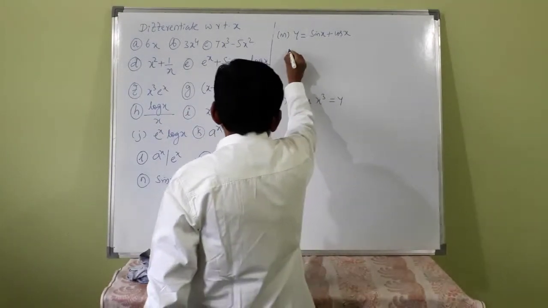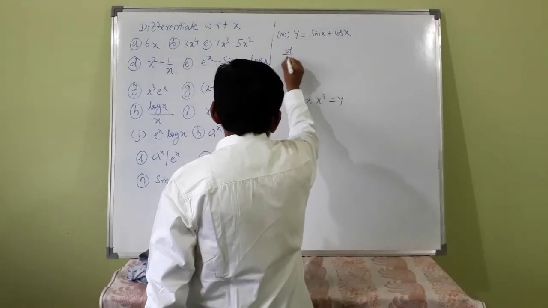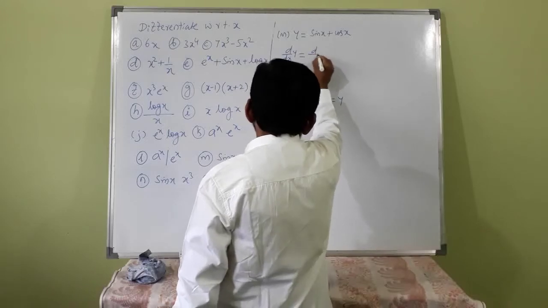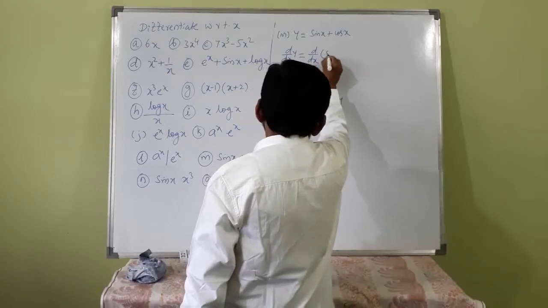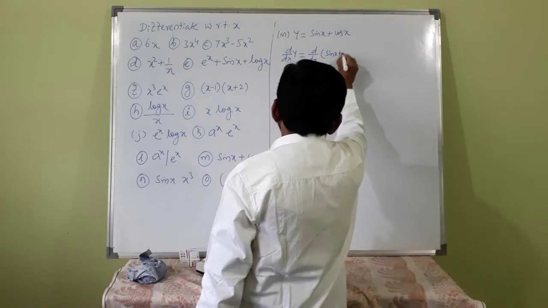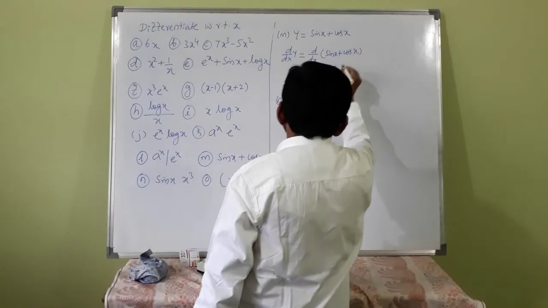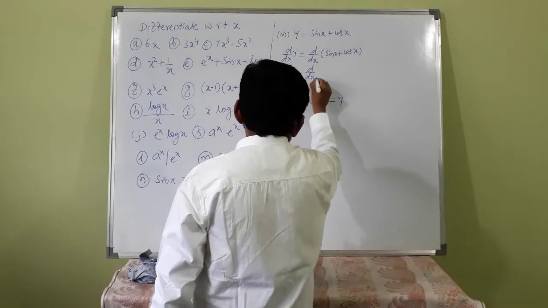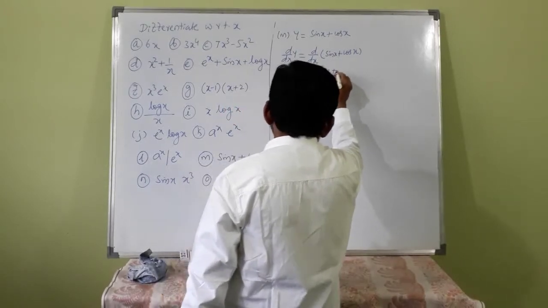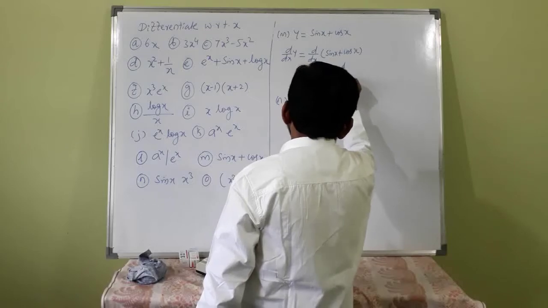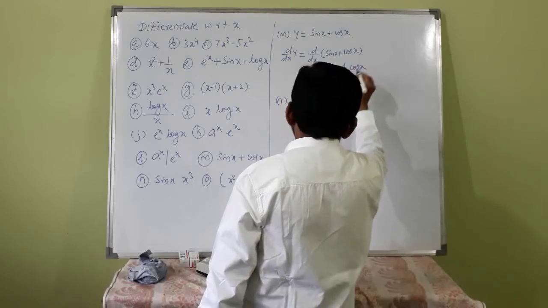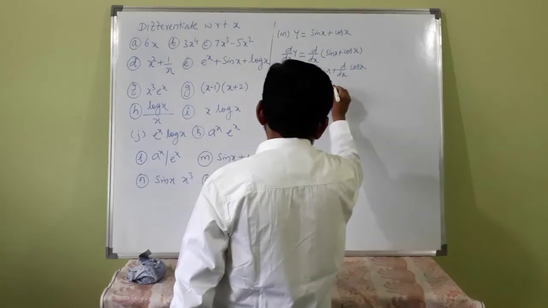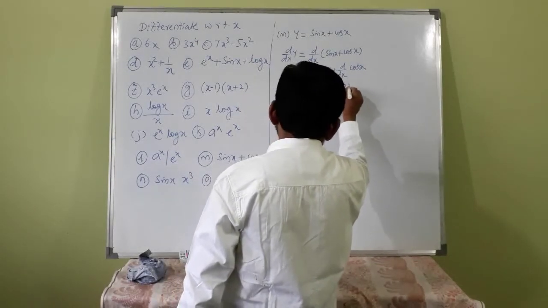This is dy by dx equals d by dx of sin x plus cos x, which is equal to d by dx of sin x plus d by dx of cos x. d by dx of sin x is cos x. d by dx of cos x is minus sin x.